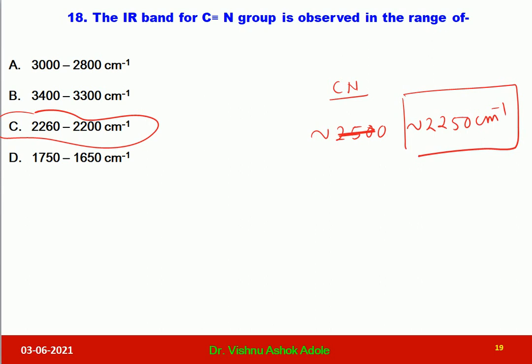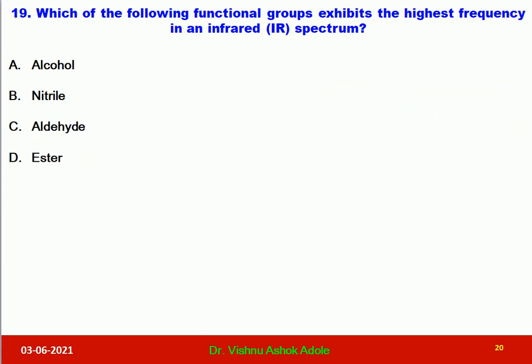Let us go for question number 19. Question number 19 is, which of the following functional groups exhibits the highest frequency in an infrared spectrum? So let us write the frequency for all groups. The OH group generally shows the frequency at 3600 reciprocal centimeter.